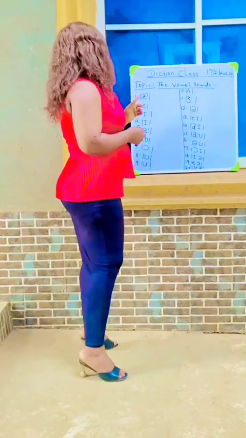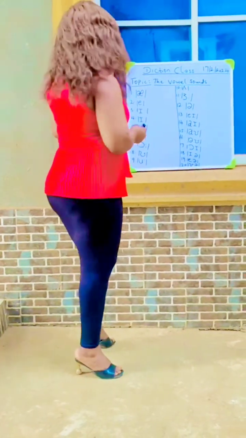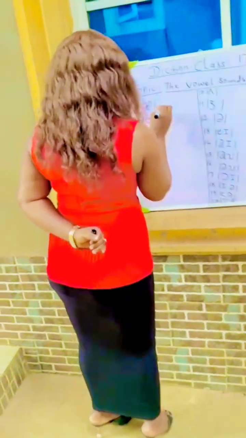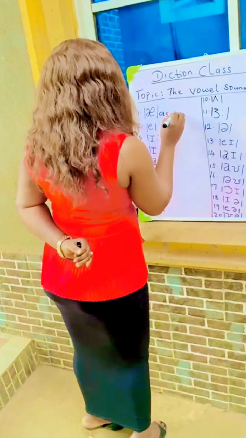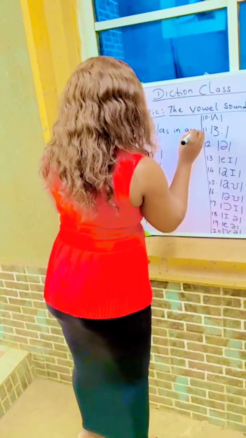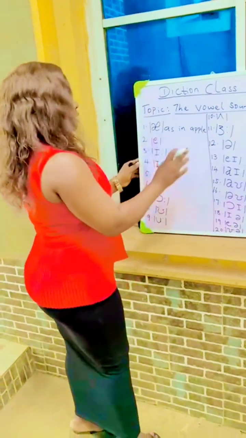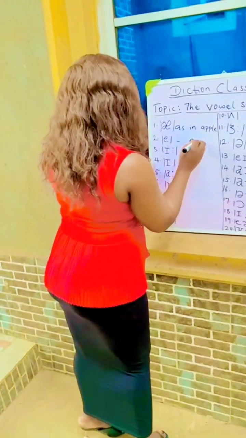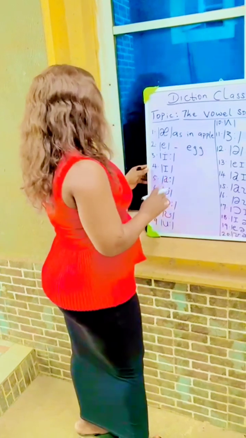For example, we have the sound A. Now, when you find the sound, you call it A, as in apple. Now, this is E, as in egg.